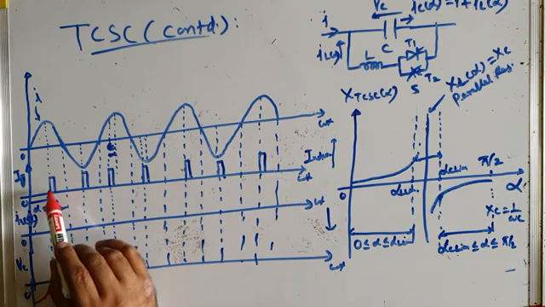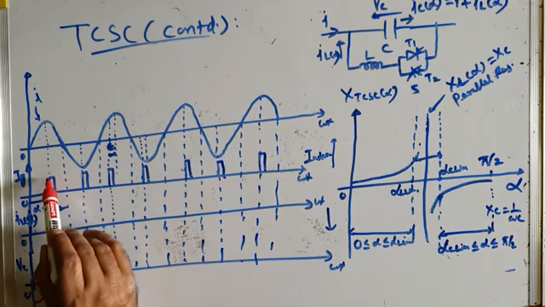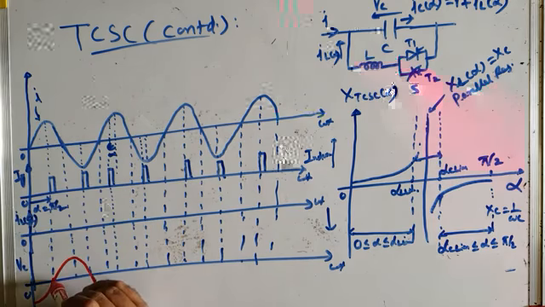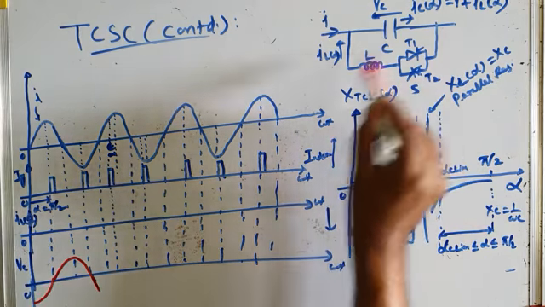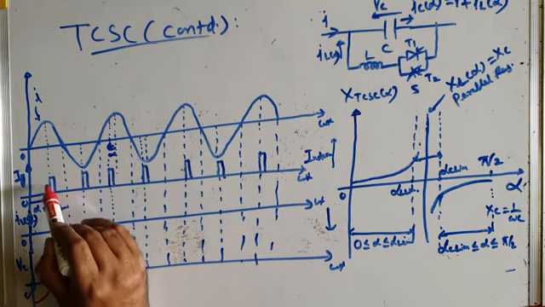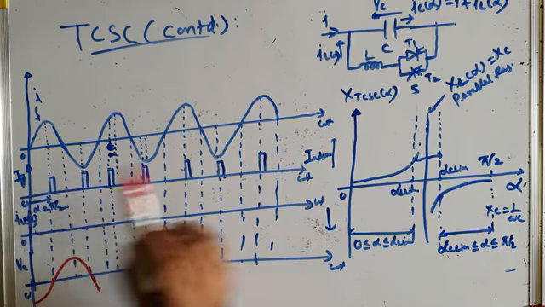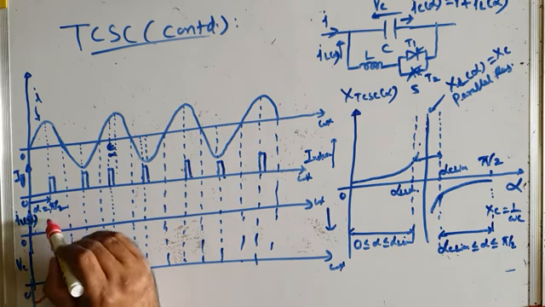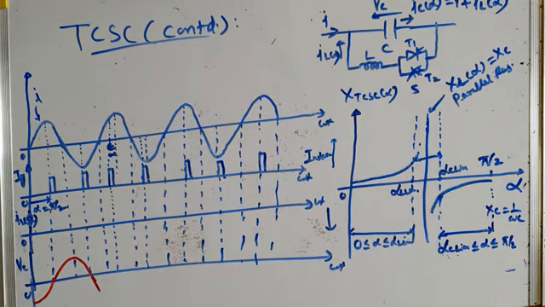So you are trying to fire this TCR here. This is the first firing pulse at the peak of the current, which coincides with the zero crossing of the capacitor voltage, or zero crossing of the voltage across TCR. Since voltage is zero, even if your control logic circuit issues a firing pulse to TCR, it will not turn on, because you are trying to fire TCR at zero voltage. So there will be no inductive current, no TCR current, I L alpha.